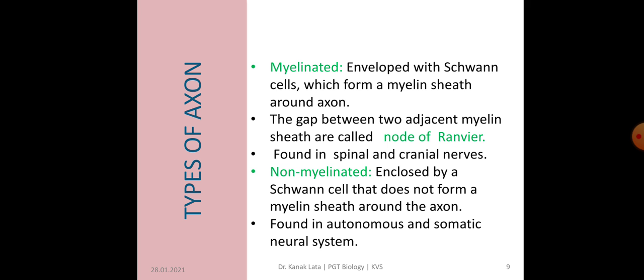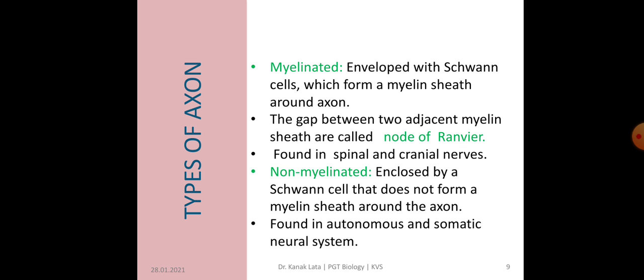Next topic is about types of axon. Axon may be myelinated or non-myelinated. In myelinated, it is enveloped with Schwann cells which form a myelin sheath around the axon. Means here myelin sheath is present. The gap between two adjacent myelin sheaths is called node of Ranvier. It is present in spinal and cranial nerves.